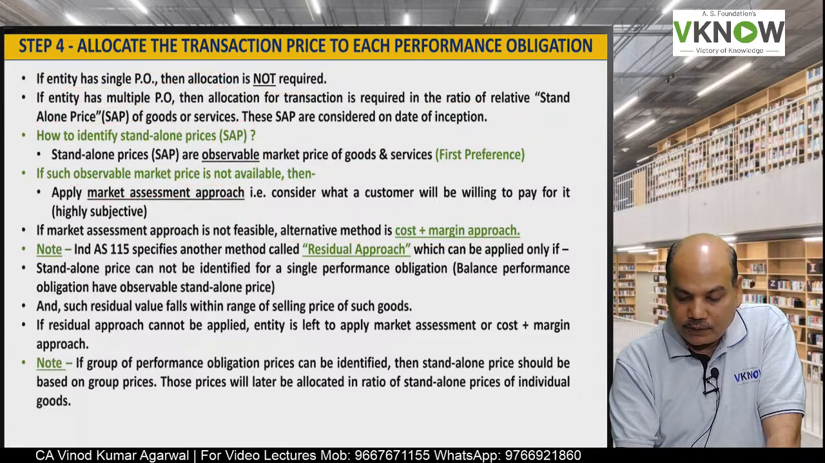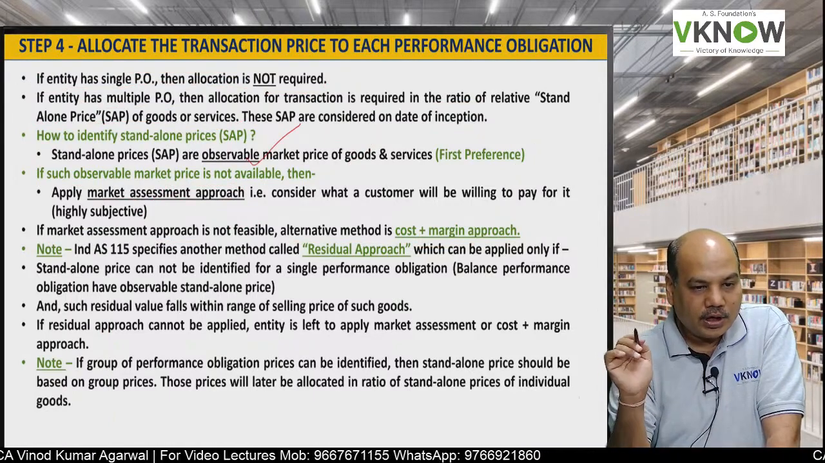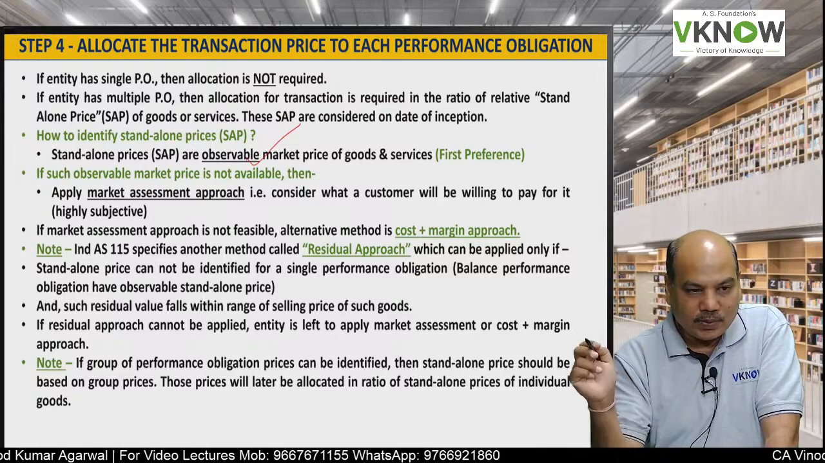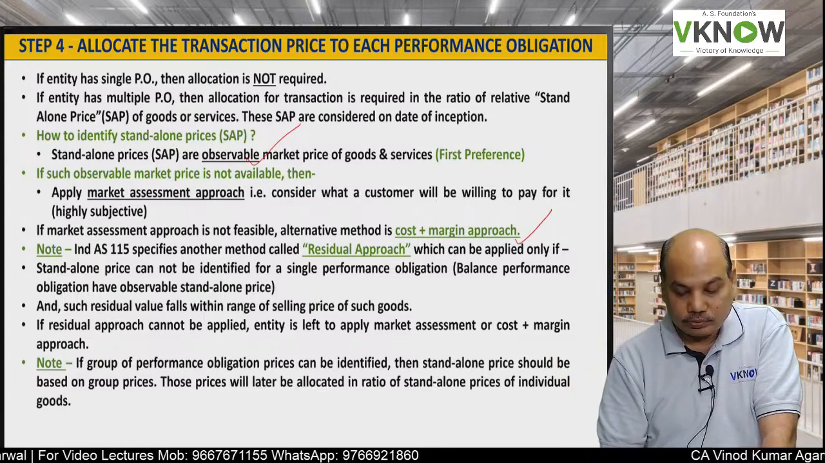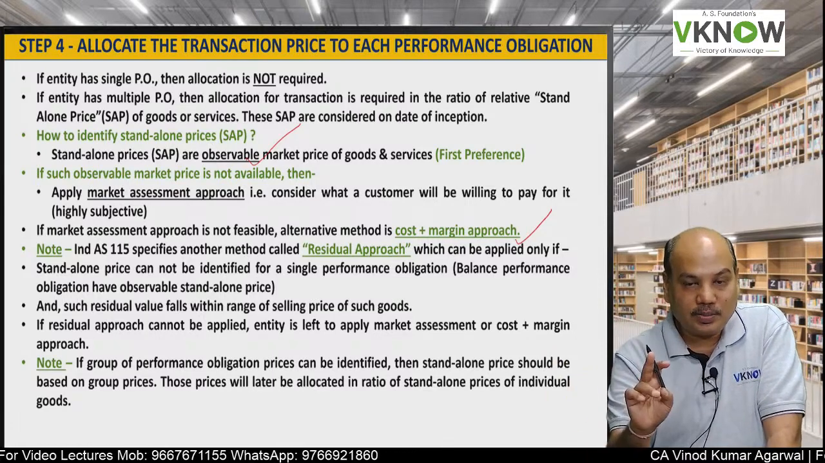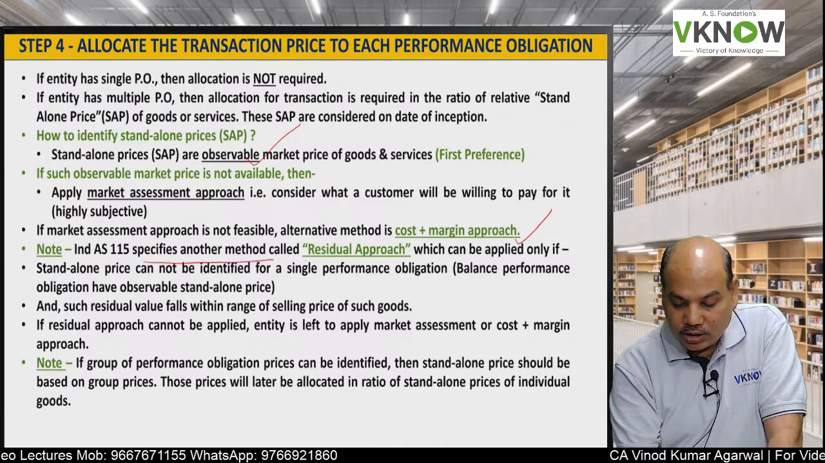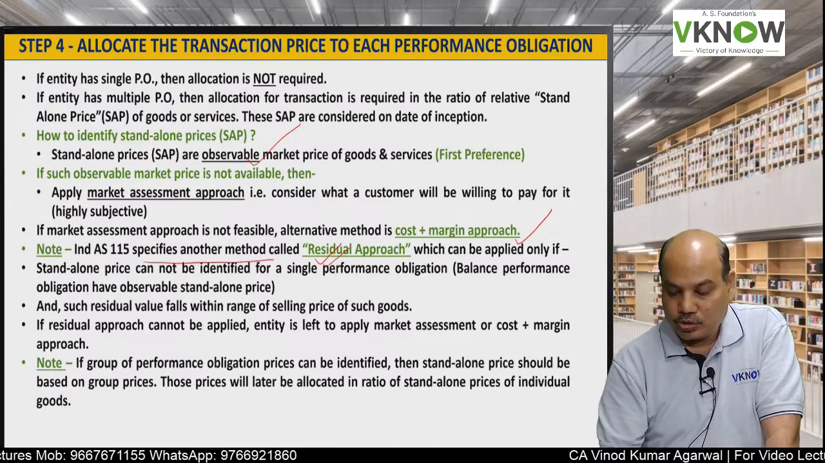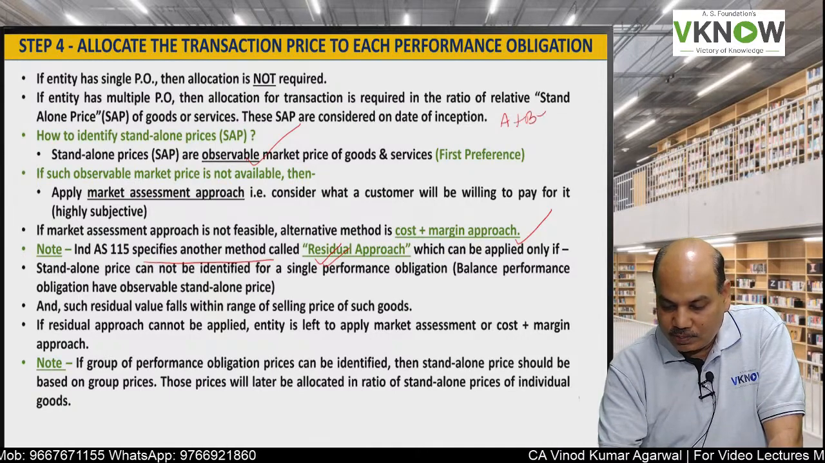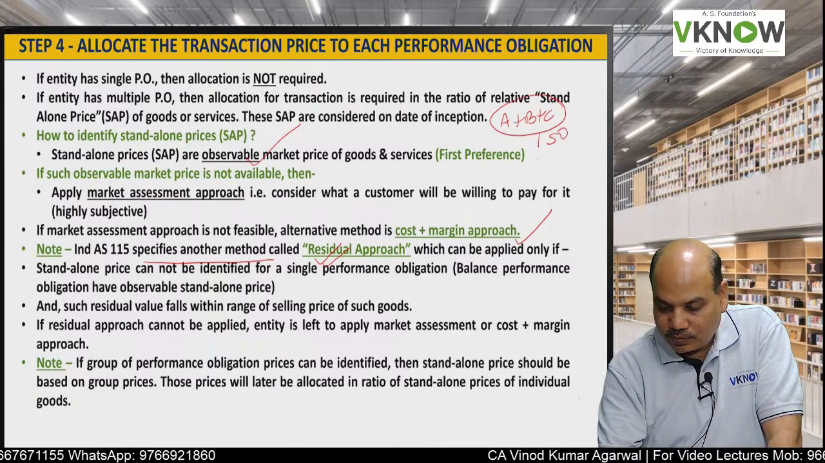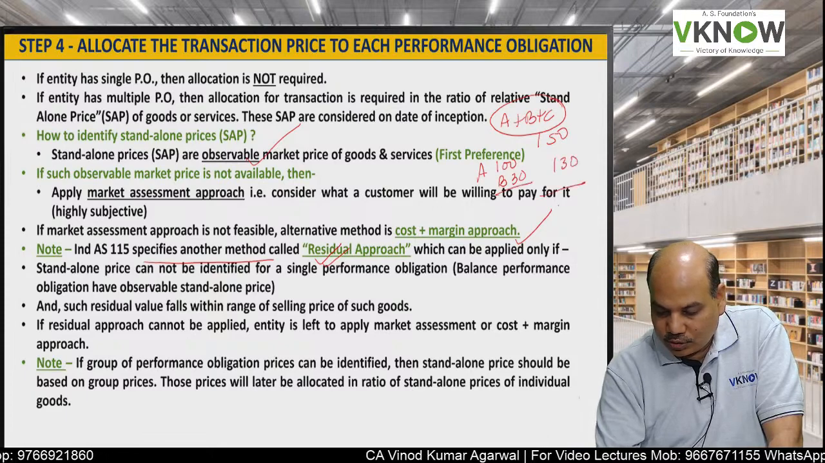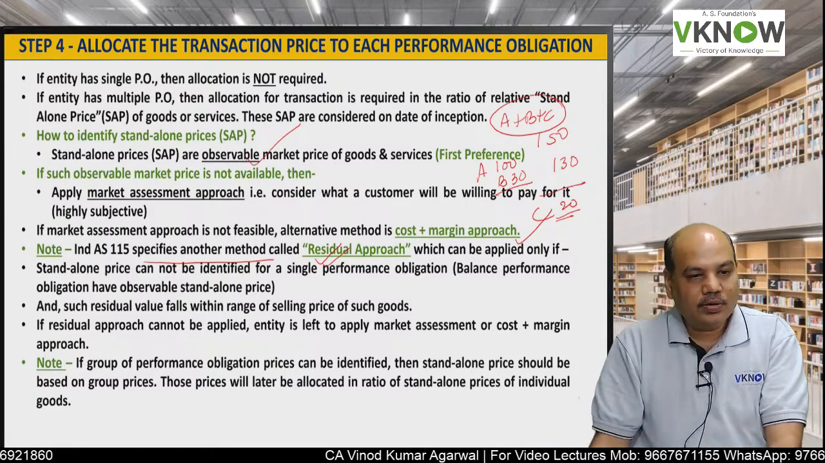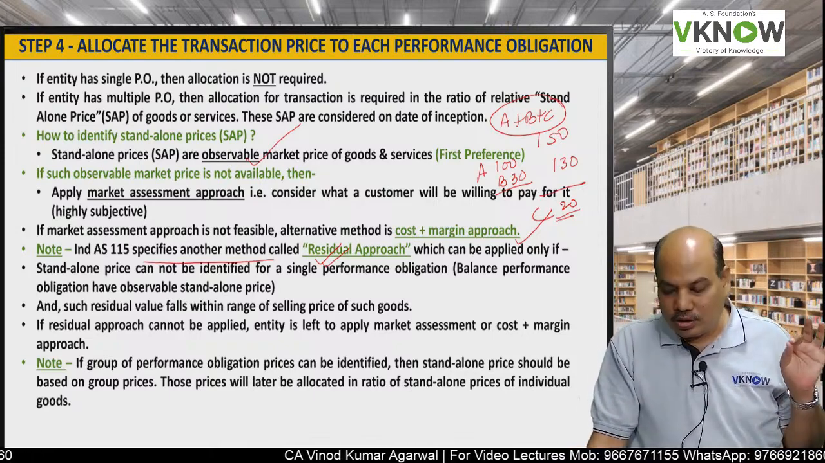So first we will give preference to observable market price. If that is not available, market assessment approach. If that is not available, cost plus margin approach. And if that is also not applicable, then we have another method called residual approach. If A plus B plus C are sold for 150 and A is sold for 100, B is sold for 30, so total 130. So what we can do, we can allocate C 20 rupees, that is called residual approach.